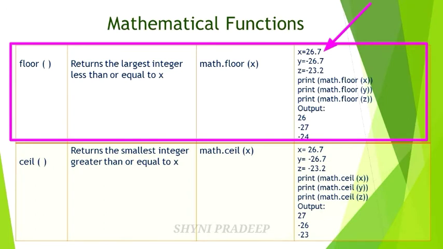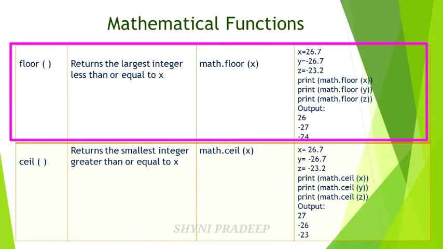Here you have to take the nearest integer value. Nearest integer values are what? 26 and 27. But that number should be less than this number. Okay, 27 is greater than this number. So 26 is the nearest number and less than the given x value. So it will be printed on the output screen, that is 26.